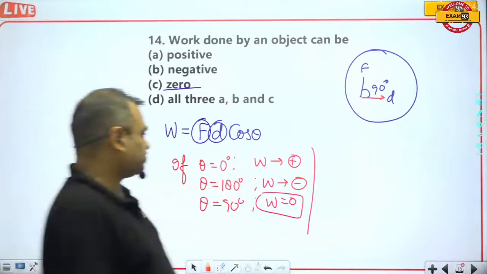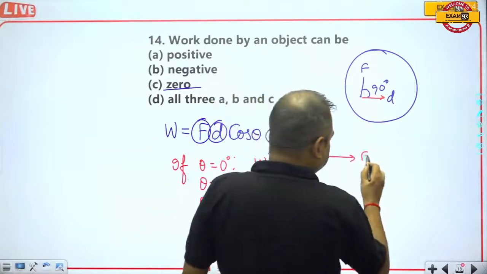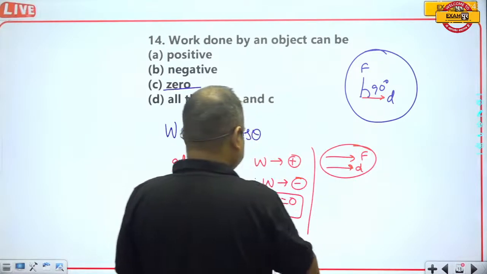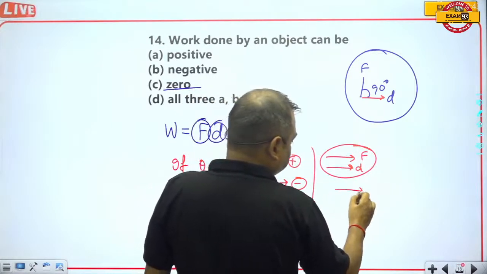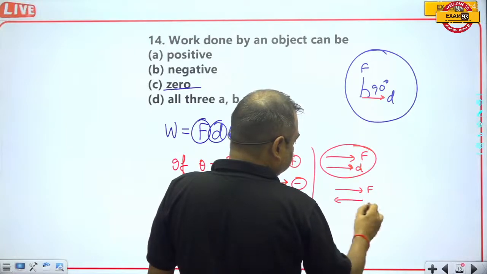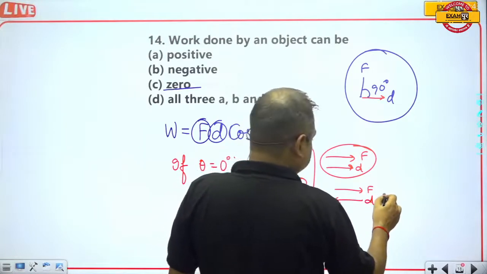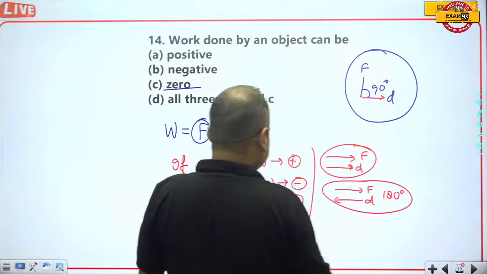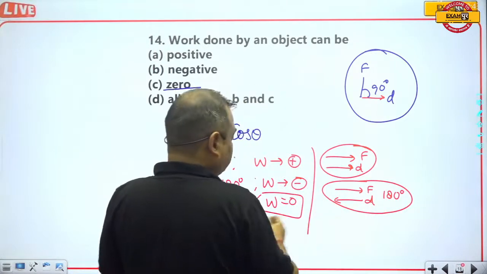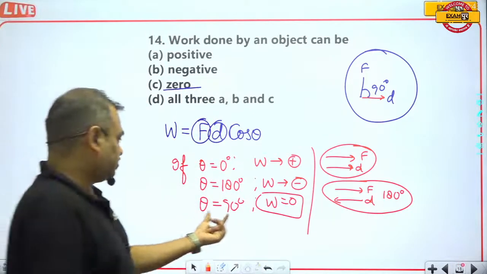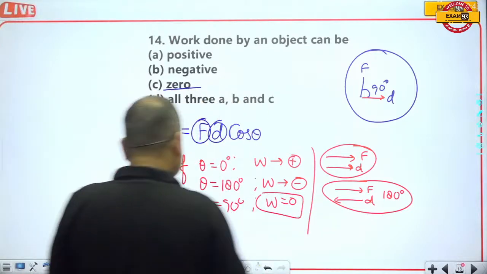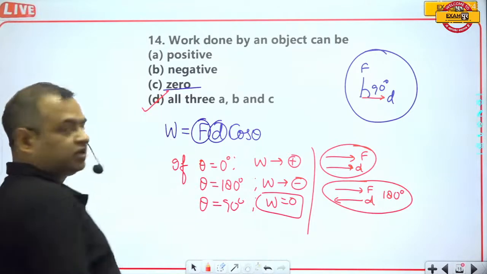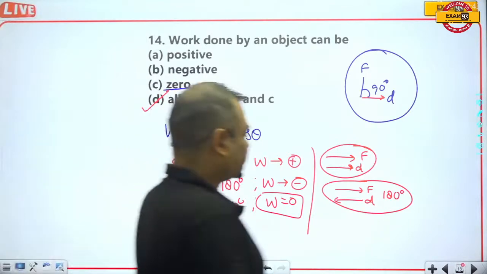In case of 0 degree, force and displacement are in the same direction. In case of 180 degree, they are opposite. But when theta is equal to 90 degree, the work will be equal to 0. Hence the correct option will be D.